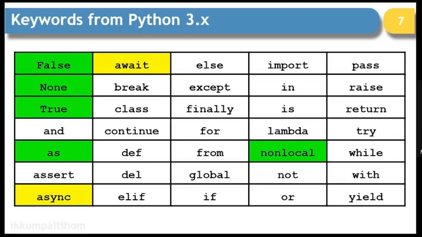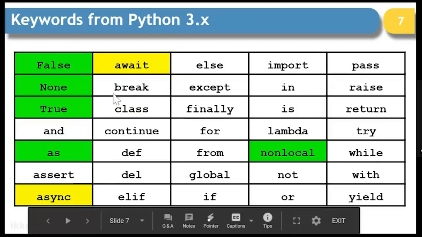The ones you see in green here are the keywords which were introduced after 2.5. False, None, True were not keywords of Python earlier. They were added later to the list of keywords. Then nonlocal also did not exist in the earlier list of keywords. If you see my earlier keyword list, these 2 are missing, so they are recently added.